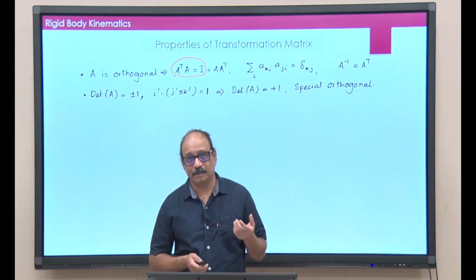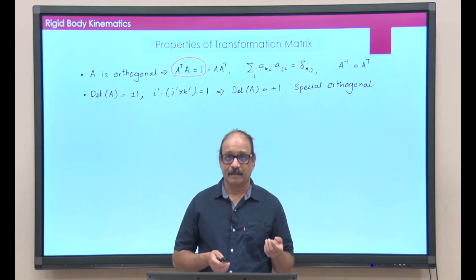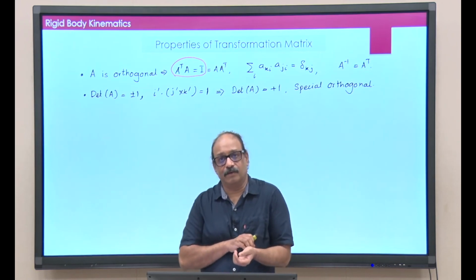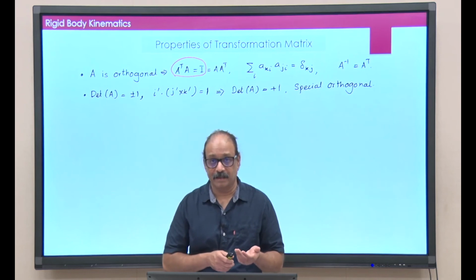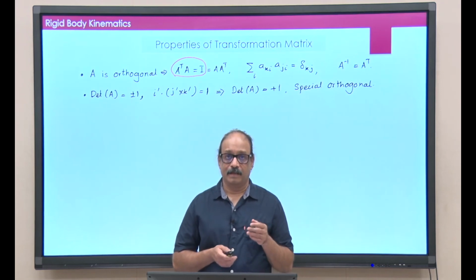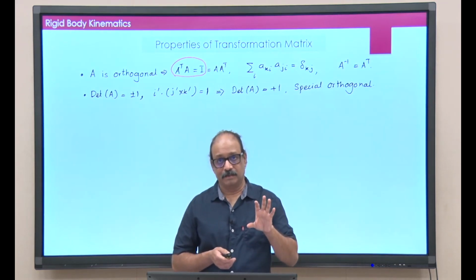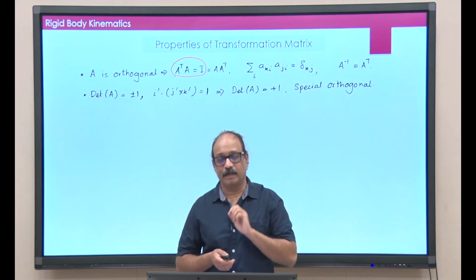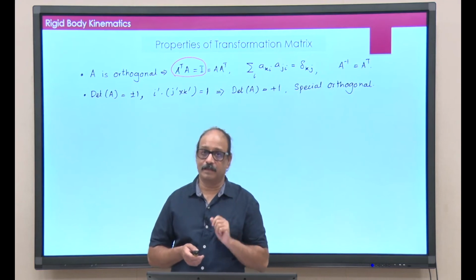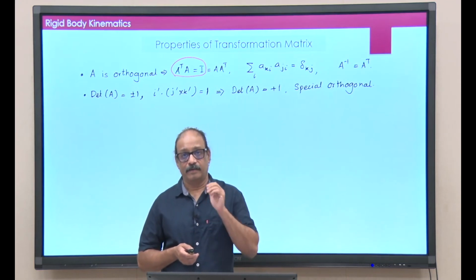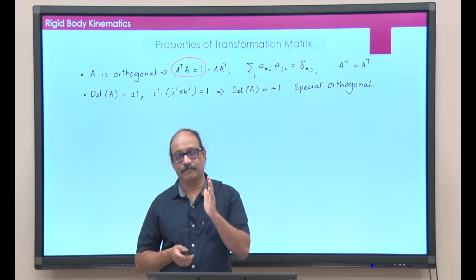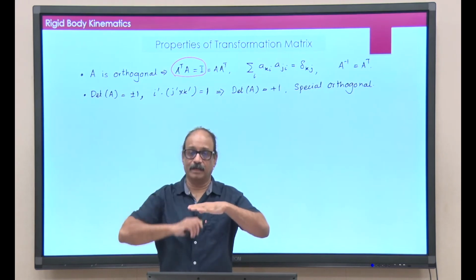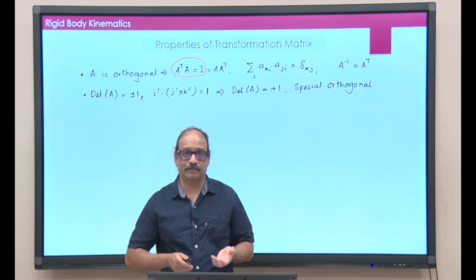It turns out that the matrices whose determinant is equal to minus 1 are in some sense generalized rotation, but they actually turn out to be reflection. If you take for example the A matrix which has only diagonal entries, 1, 1 and minus 1, the determinant is minus 1, and you can see that this matrix in fact is a reflection in the xy plane, and that has a determinant of minus 1.